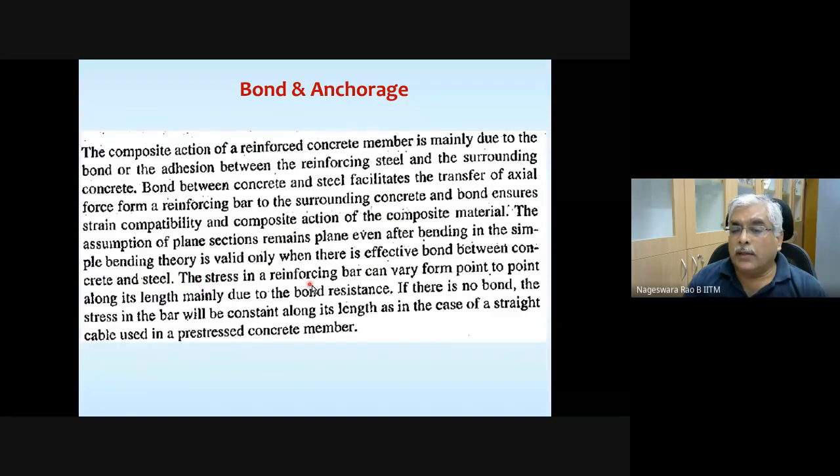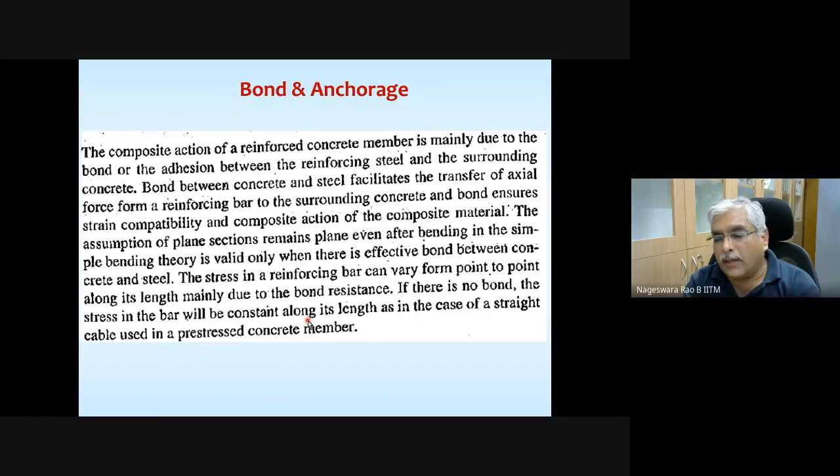The stress in a reinforcing bar can vary from point to point along its length, mainly due to bond resistance. Okay, stress in the rebar is not going to be constant, it's going to vary from point to point along the length. If there is no bond, the stress in the bar will remain constant along its length, as in the case of a straight cable used in a pre-stressed concrete member. So your stress in the rebar is going to vary from point to point. That is one of the important points that you need to keep in mind.